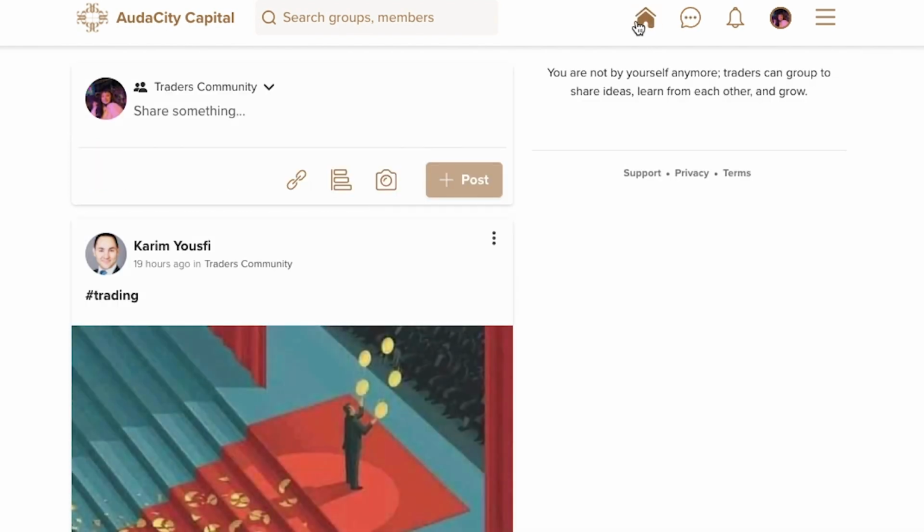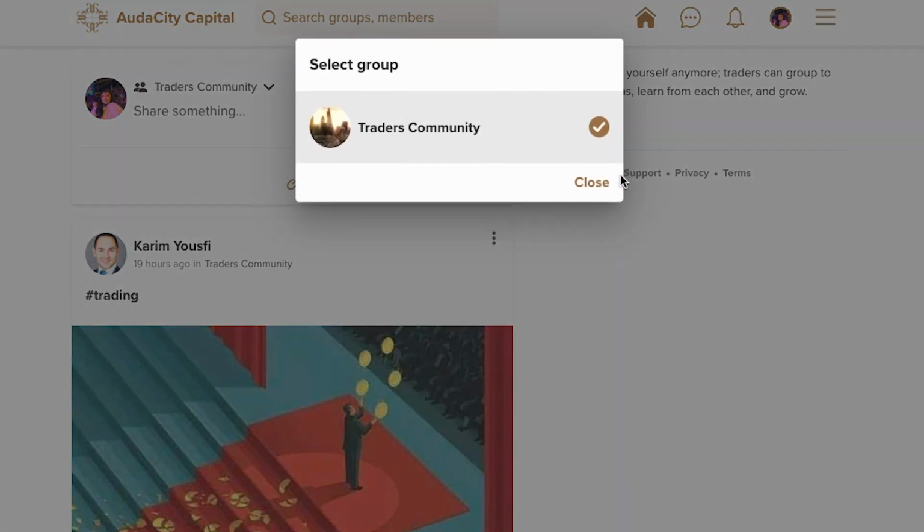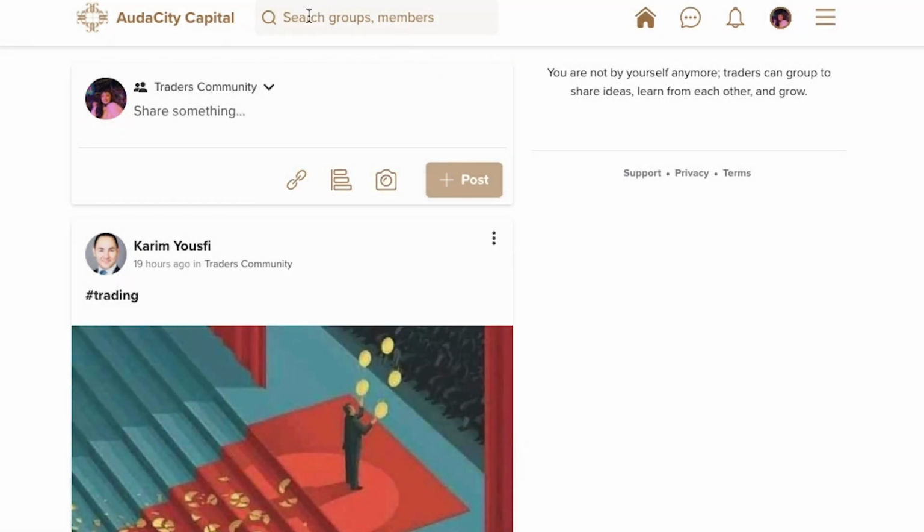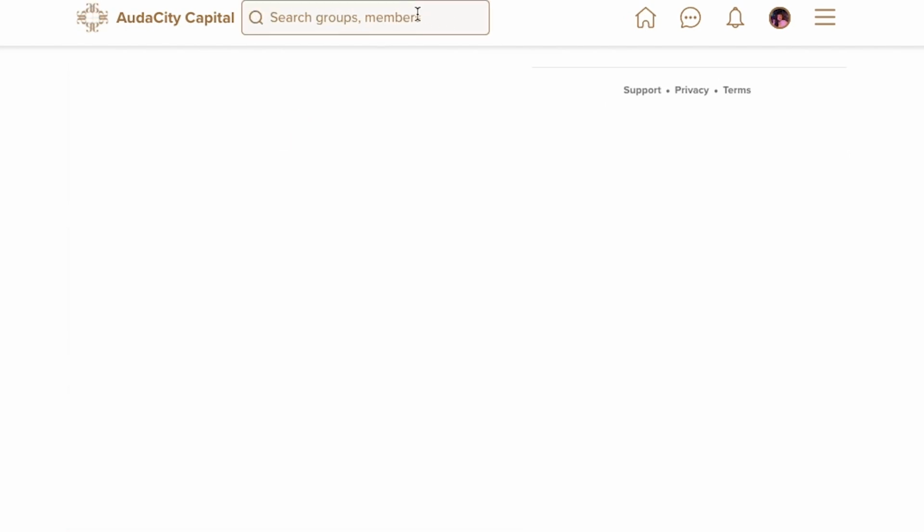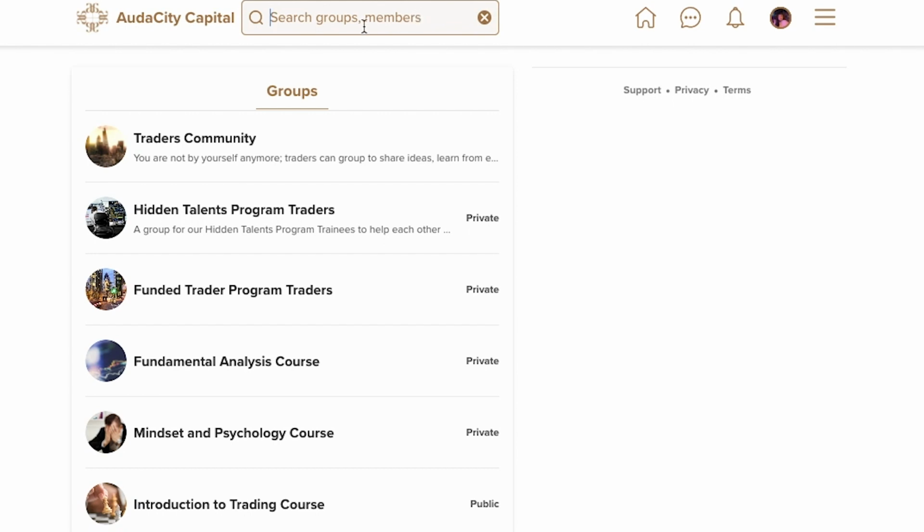If we go back to the home page, we're able to see what groups we are in as well. This helps separate traders into their different and separate interests. At the moment we can see I am a part of just the traders community. But if we go to the top where it says search groups and members, we are able to search which groups we may want to be a part of.